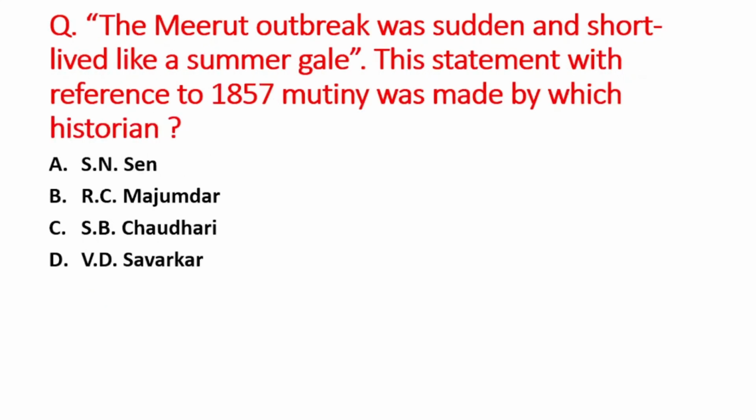Next question is, the Meerut outbreak was sudden and short-lived like a summer gale. This statement with reference to 1857 mutiny was made by which historian? A option is S.N. Sen, B is R.C. Mazumdar, C option is S.B. Chaudhary, and D option is V.D. Savarkar. So right answer is option A, that is S.N. Sen.